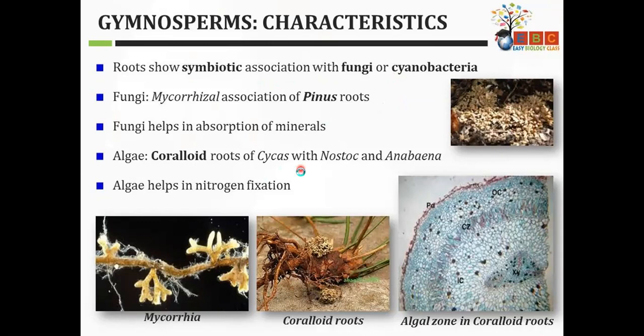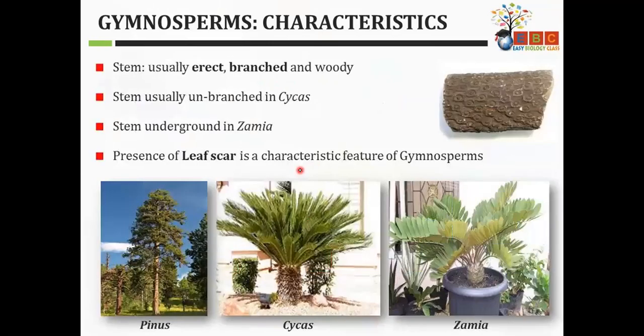Generally, the stem is erect and branched. In some cases, the stem can be unbranched. For example, here you can see the Cycas plant, which is quite evidently seen in many of the parks. This is used a lot as a decorative plant.